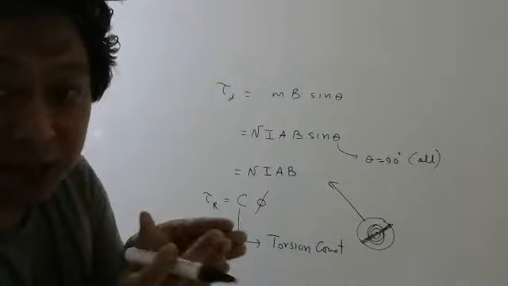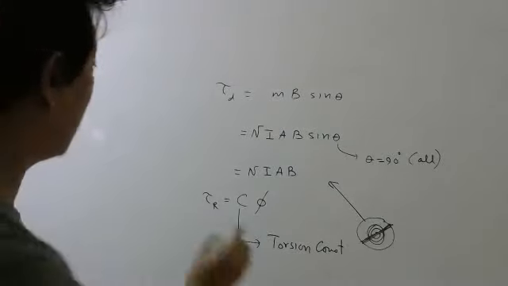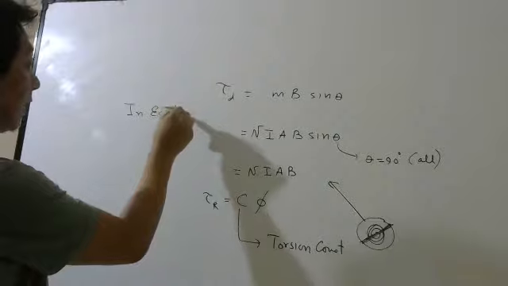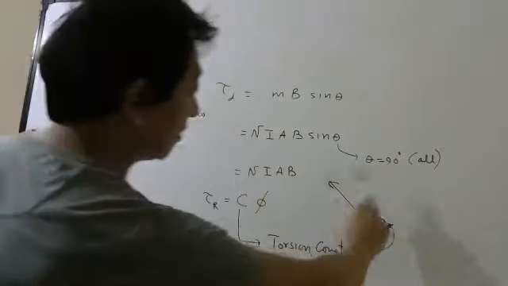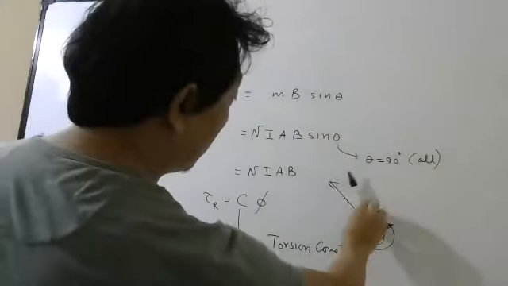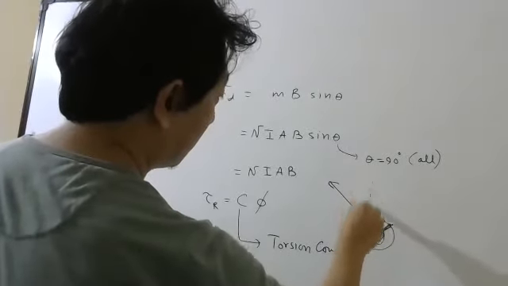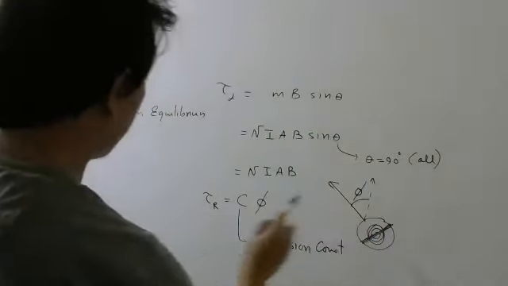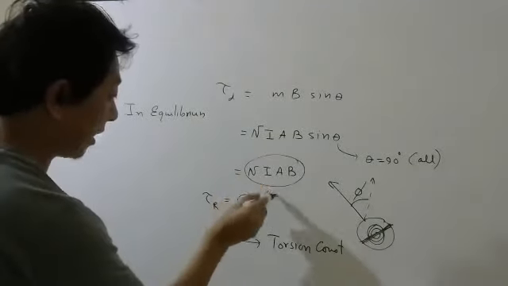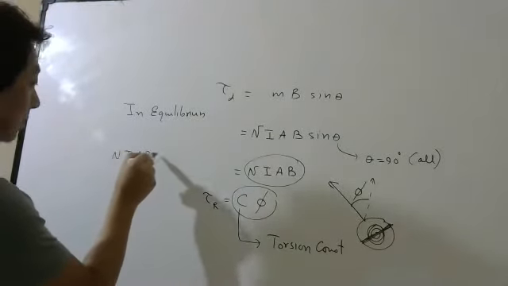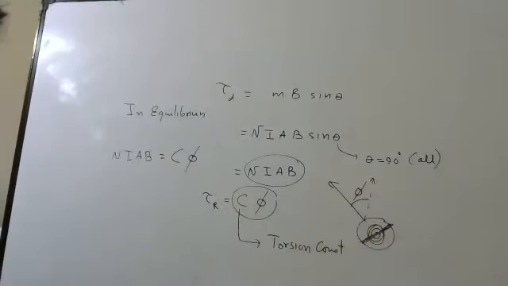So they will balance each other in equilibrium, when the needle finally stops because of some damping forces which we will discuss later. When the needle stops somewhere here, after rotating this much angle, the deflecting torque will be balanced by the restoring torque.